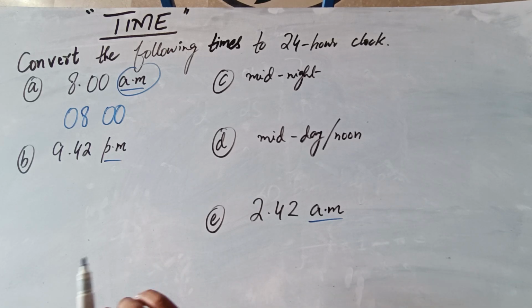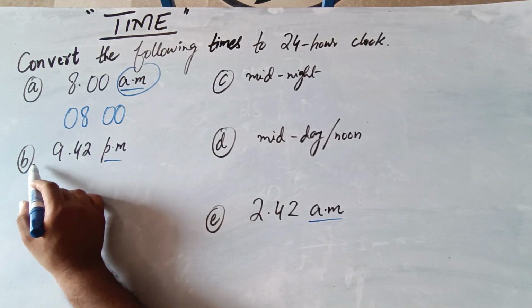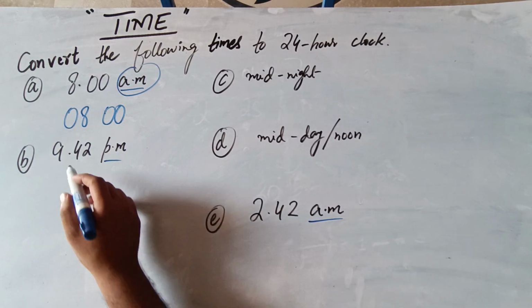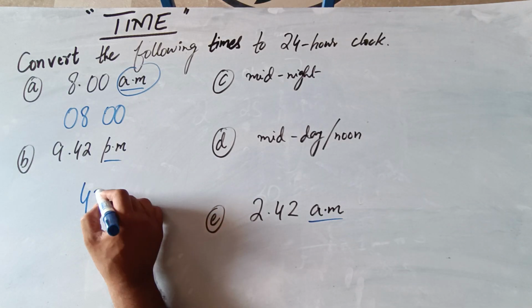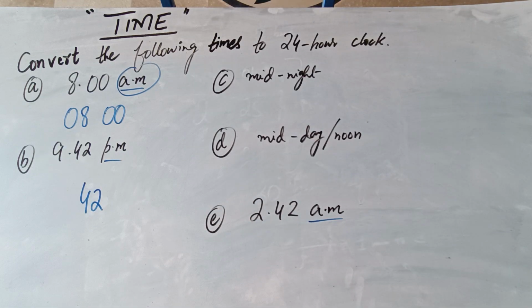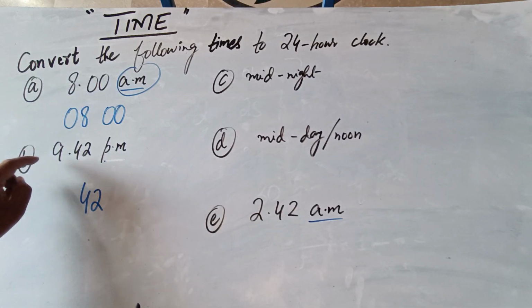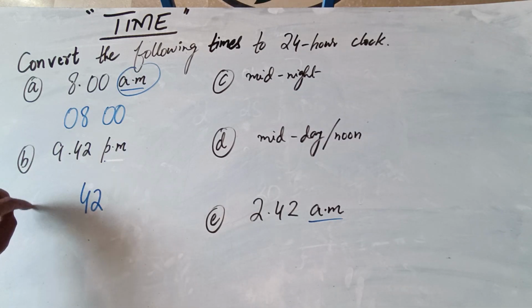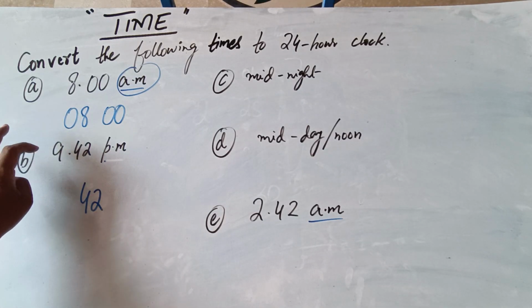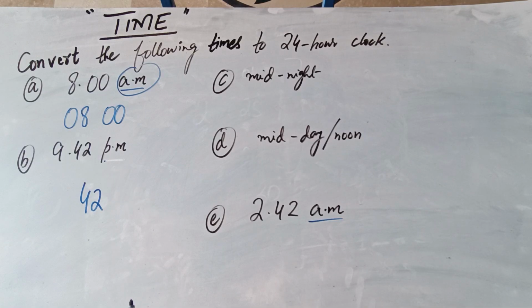So now it's written PM. Now how to convert this time into 24-hour clock format? So the minute side will remain as it is, PM will be removed. Now if PM is removed, how many hours out of 24 hours would it reflect? Means 9. So there is a very simple formula.